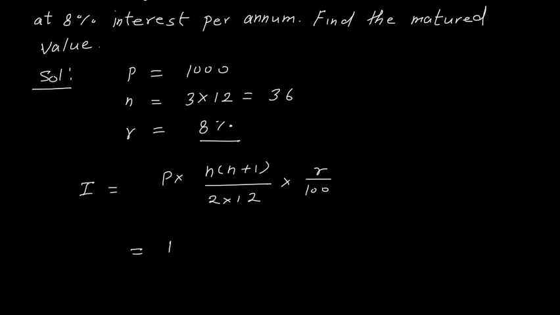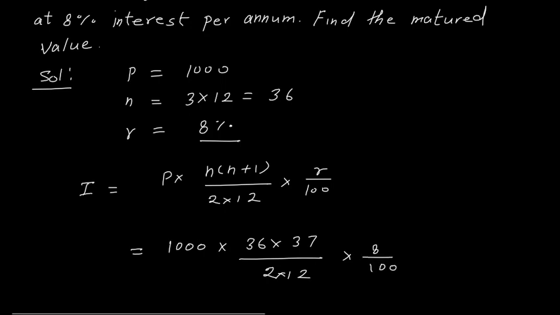Now just put the values. So in place of P you put 1000, in place of N you will put 36, into N plus 1 is 37, divided by 2 into 12, and the value of R is 8, so here you have 8 upon 100.